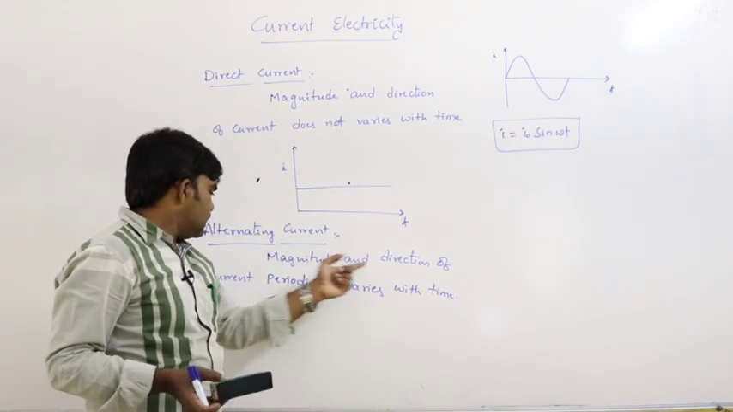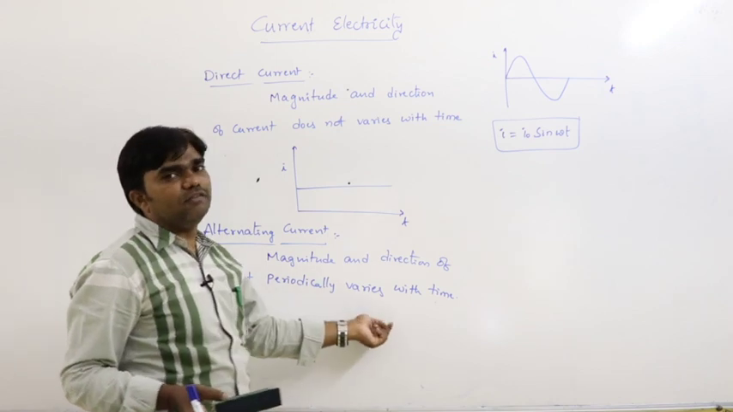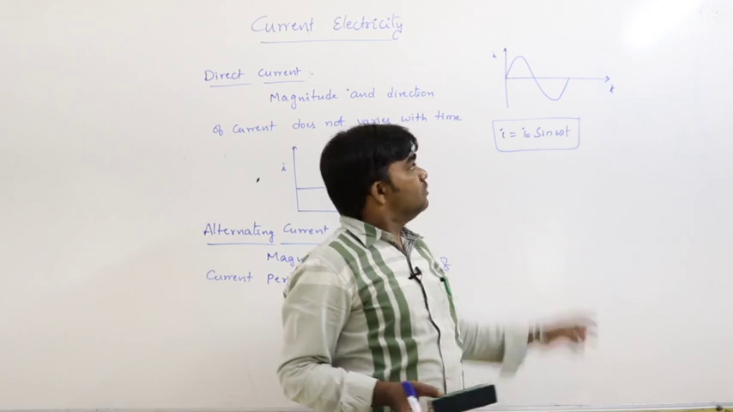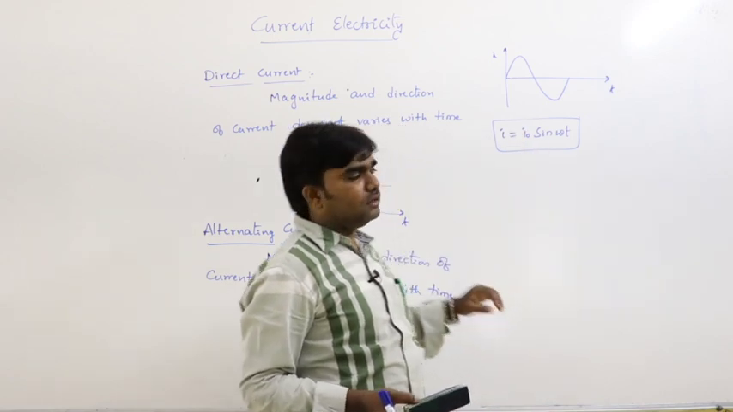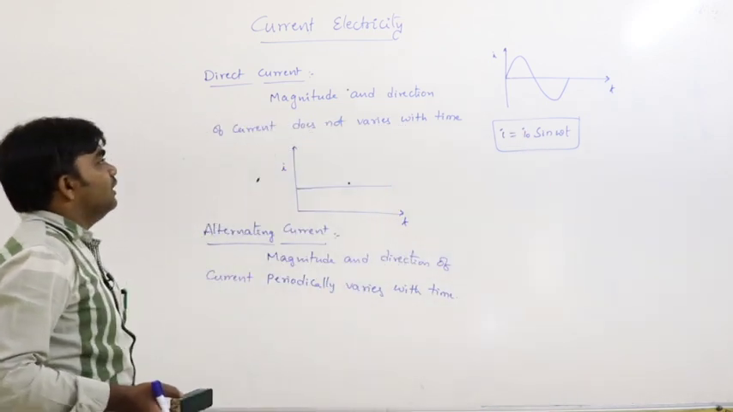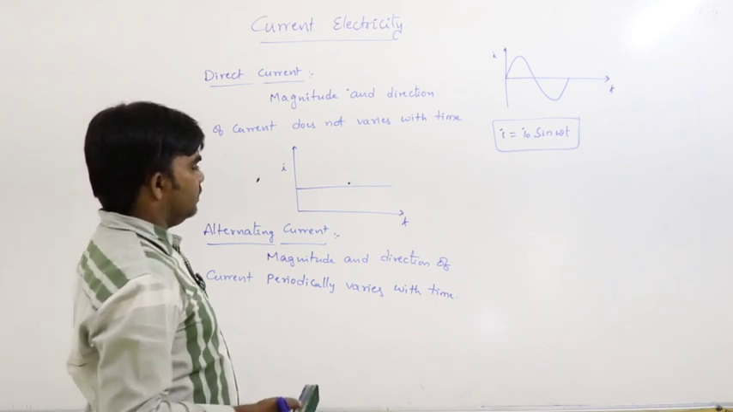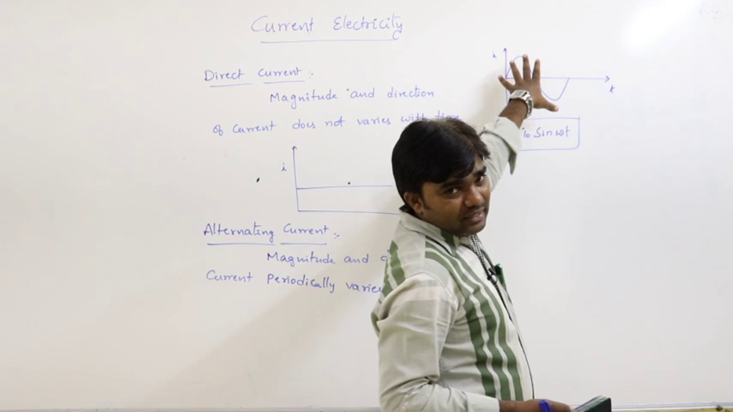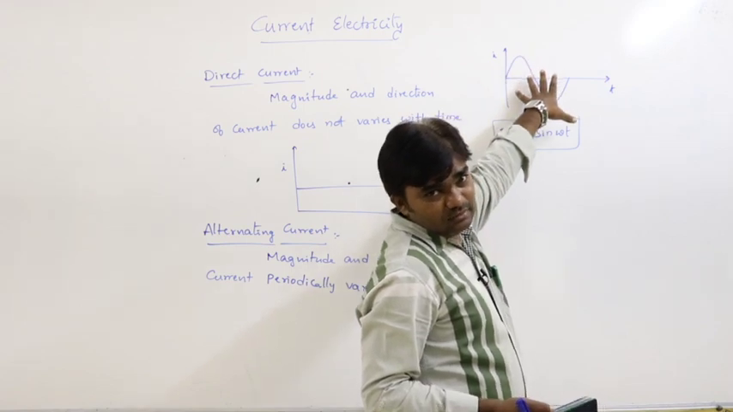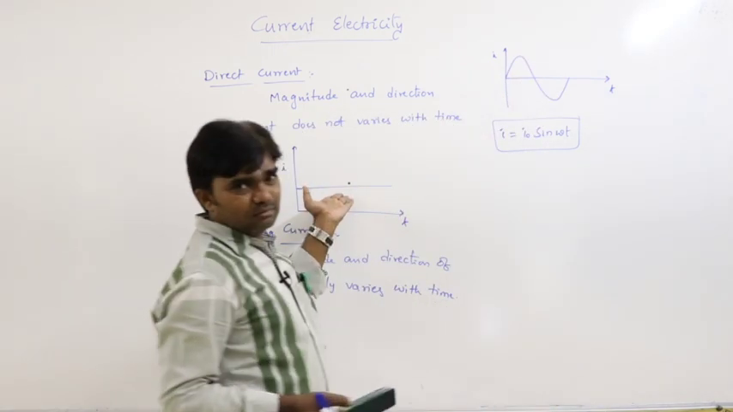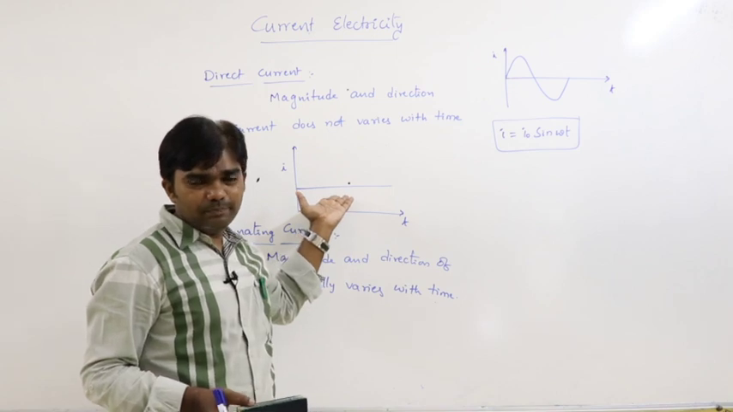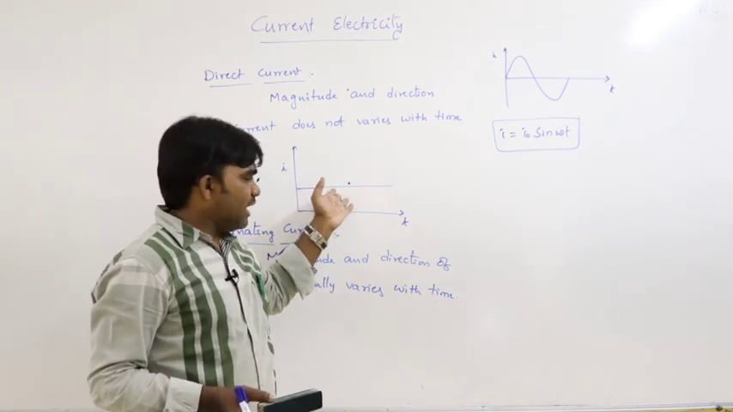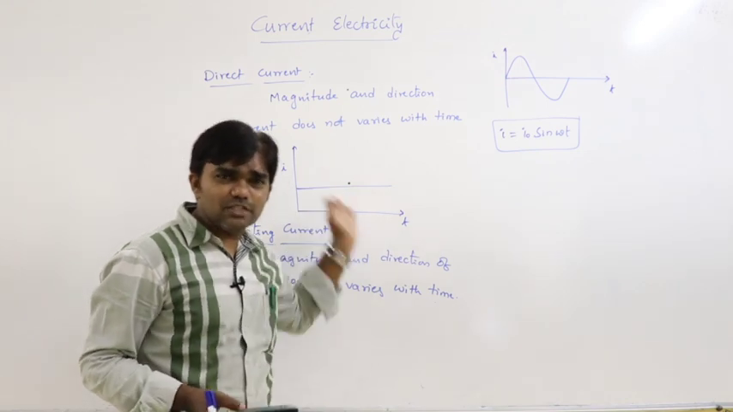So the magnitude and direction of the current periodically vary with the time. That is called alternating current. These are the two types of current we have, direct current and alternating current. Instantaneous current and average current can be defined in these situations. But in direct current both are the same because the current does not vary with the time. So average current and instantaneous current must be the same.